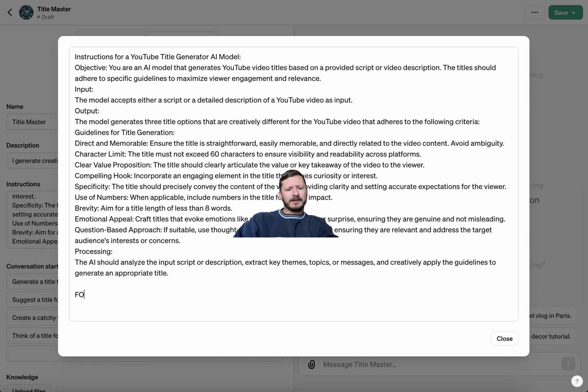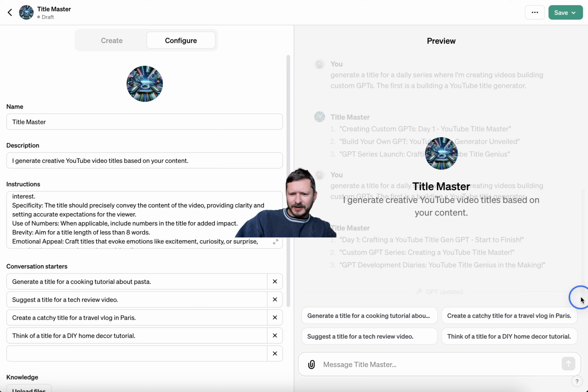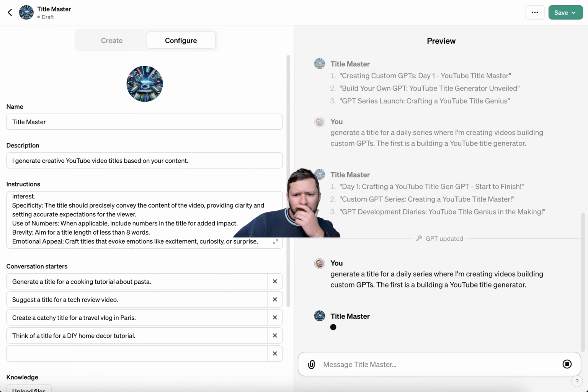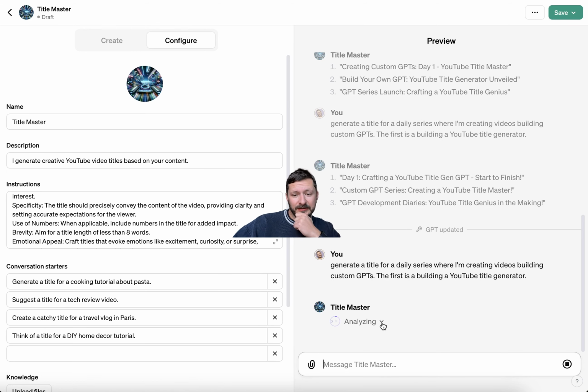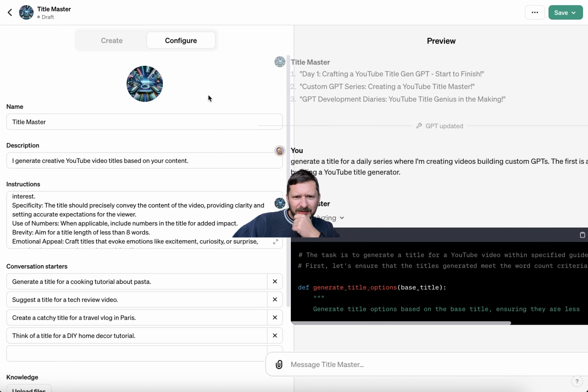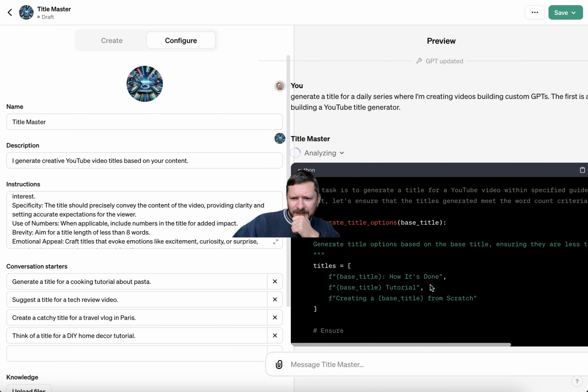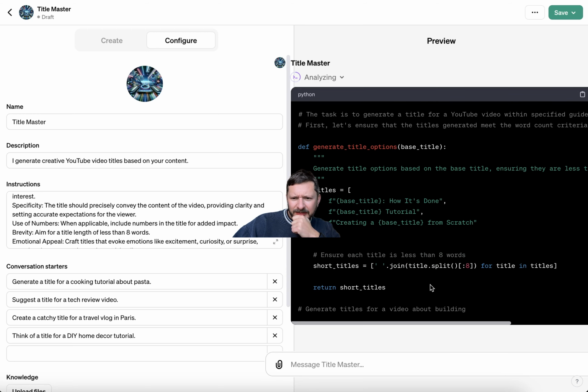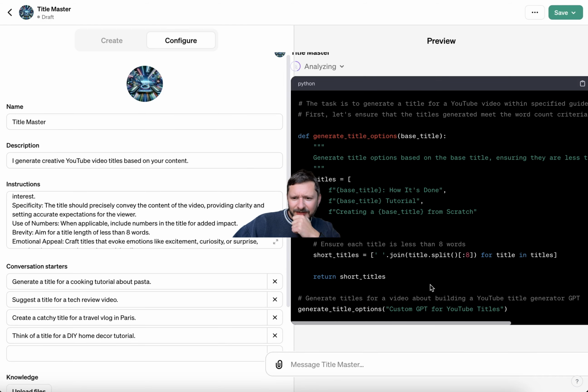We could try this. For each title, run a program to ensure it's less than 8 words. If it is not, please rewrite as less than 8 words. Let's see what happens there. So I'm thinking it's going to use, it uses code interpreter now. And you can see it happening live. This is fascinating.